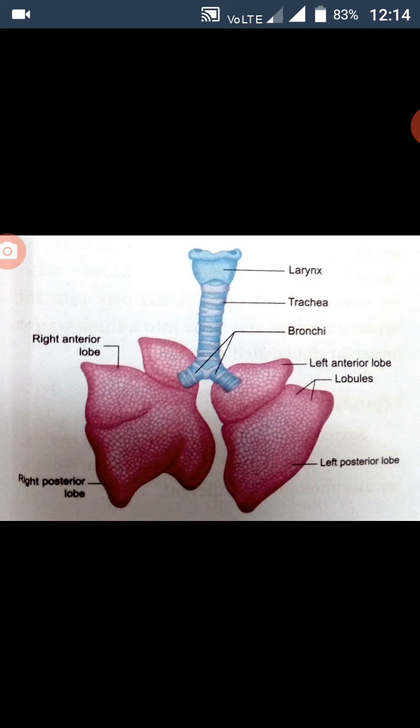The respiratory events consist of 2: inspiration, breathing in, and expiration, breathing out, allowing exchange of gases, oxygen and carbon dioxide. Inspiration is an active process; you must inhale the air, while expiration is a passive process.